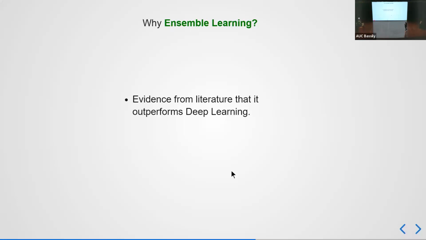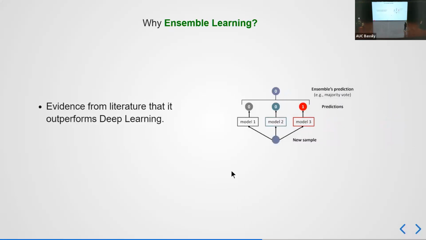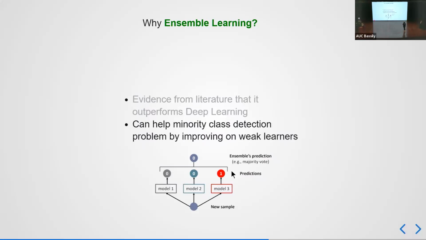Why ensemble learning? Well, there's evidence from literature that it outperforms deep learning models in this task. Additionally, it can help with minority class detection because it can build on weak learners to make one strong learner. So if a weak learner is able to detect one class, and another weak learner is able to detect another class very well, we can combine them together to have a strong learner. And next I'll leave the floor to Mohammed Hesham to talk about our proposed experiment.